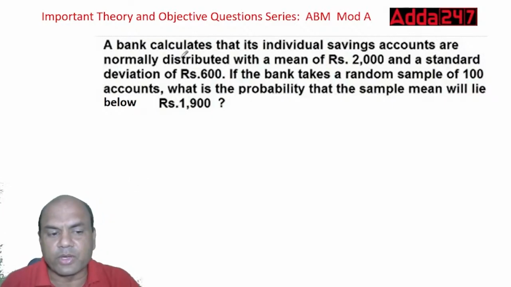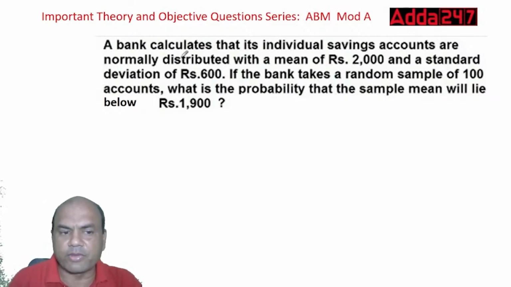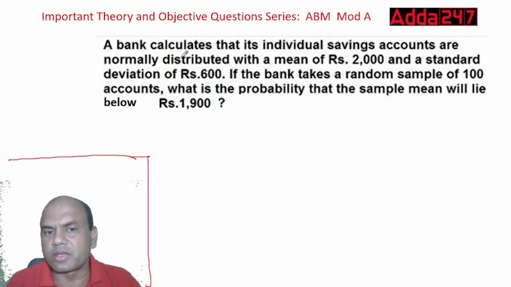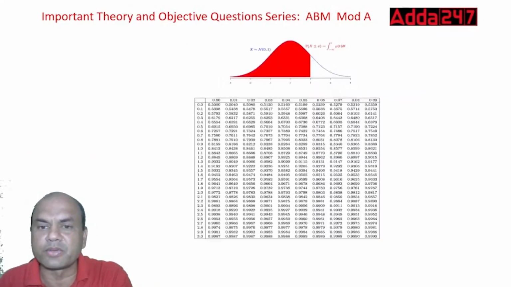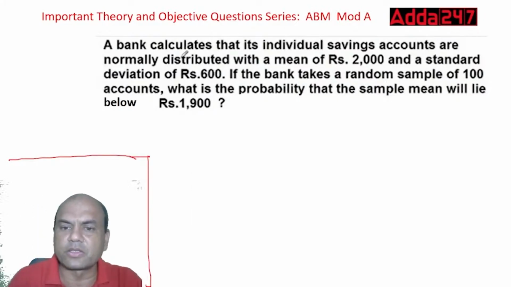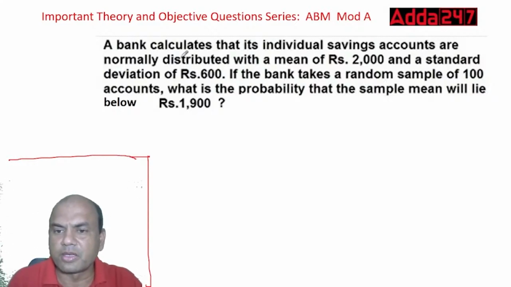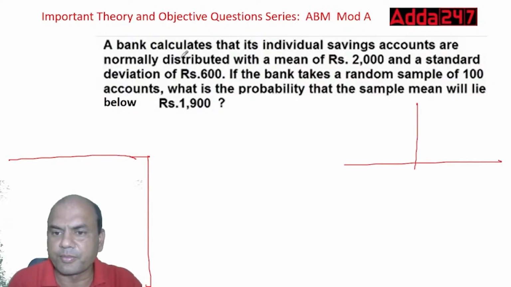This is a bit difficult to understand. Everyone pay attention, because this is a very important part. Let me draw the line over here. For this you need to know the normal distribution curve. Let me show you. Suppose this is the normal distribution curve. So what is given in this problem?